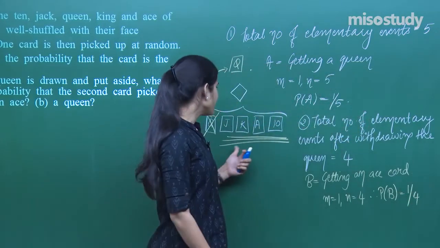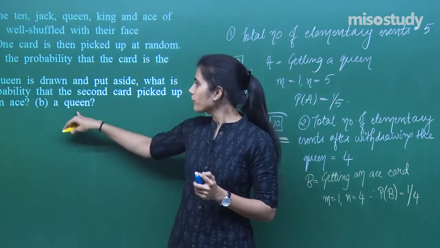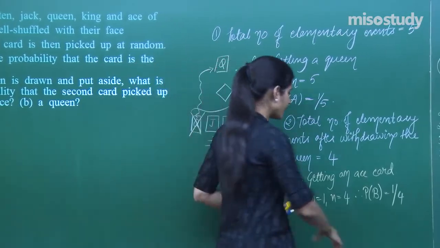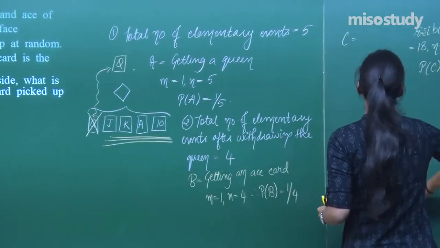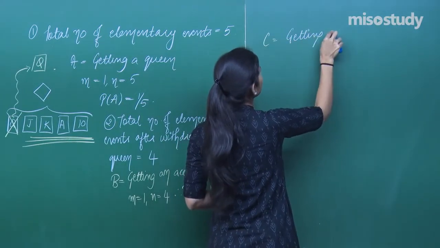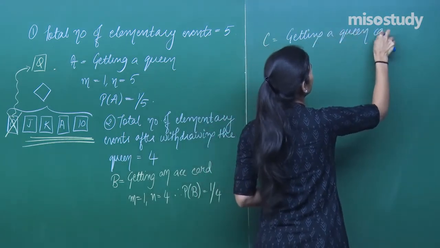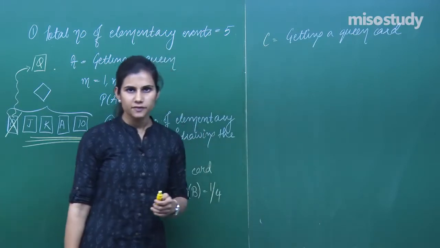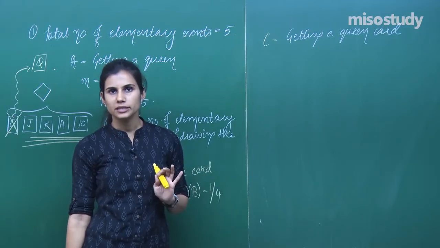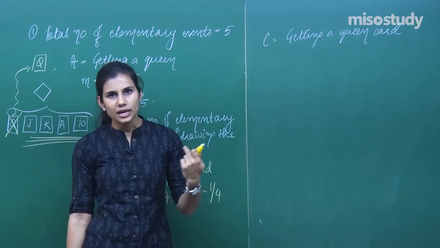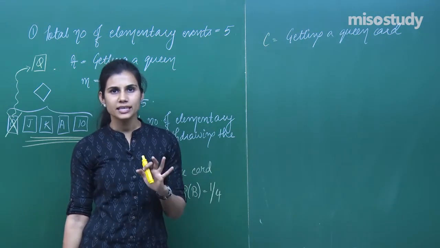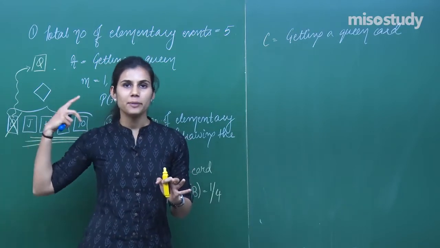It is also asking, when you have these 4 cards at your disposal, what is the probability that when you go and withdraw one card, it is a queen card? If I say that my event C is getting a queen card, try to understand this. Now I have 4 cards left. One is king of diamonds, then jack of diamonds, ace of diamonds and tens of diamonds, right? These are the 4 cards at my disposal. I have to pick one card. I have 4 possible outcomes. Total number of elementary events in this case is 4 because the queen has already been withdrawn and kept aside.